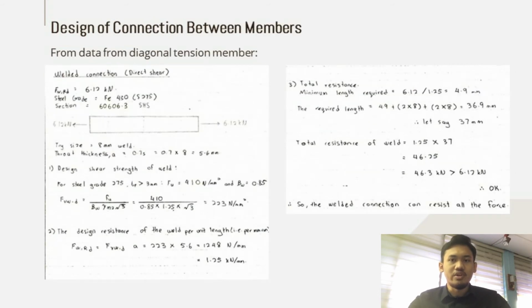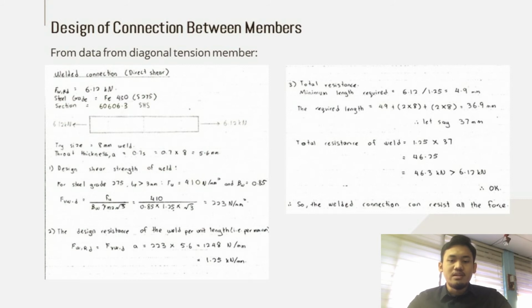So for the design of connection between member, we use welded connection direct shear. We use NED from diagonal brace member at tension member with the same value of steel grade and section. So we try size 8 mm weld, throat thickness 0.7s, we get 5.6 mm. First we calculate design shear strength of weld, we get 223 Newton per mm squared.